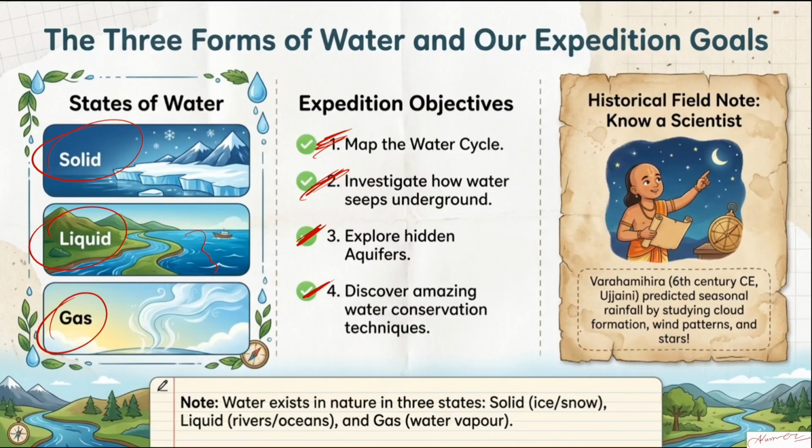Okay, clear. Now these are some historical facts that you can see. In the 6th century, Ujjaini used to predict the seasonal rainfall by studying cloud formation, wind patterns, and the stars. That we can actually do by seeing the patterns. That's how scientists work. This is not some religious thing, it is basically the scientific method. You observe the pattern and you try to find out some conclusion. That's what the scientific method talks about. Remember the first chapter, right?